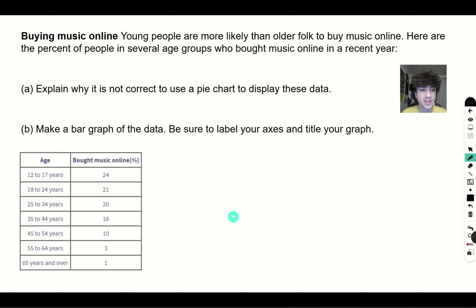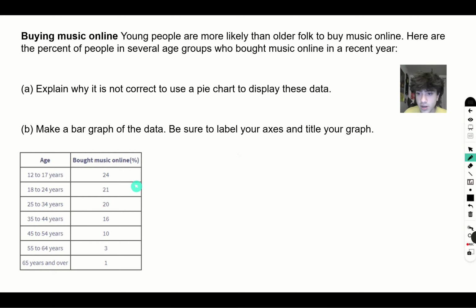Today I'm going to begin teaching some AP stats. So let's begin. The first question we're going to go over is buying music online. Young people are more likely than older folk to buy music online. Here are the percent of people in several age groups who bought music online in a recent year.